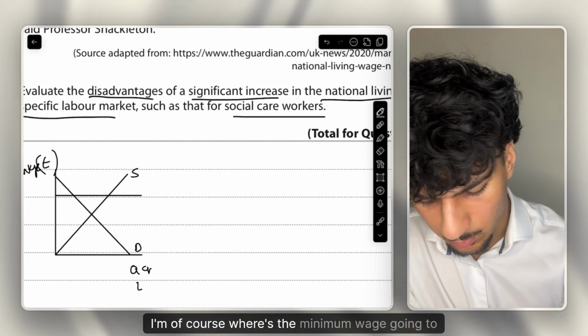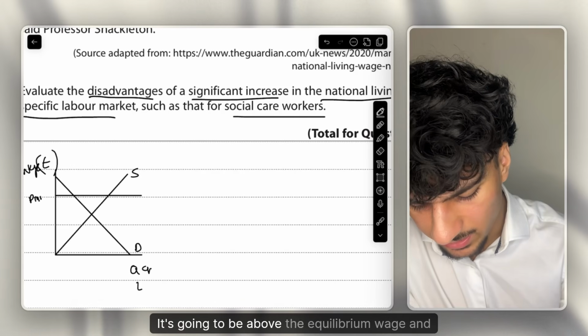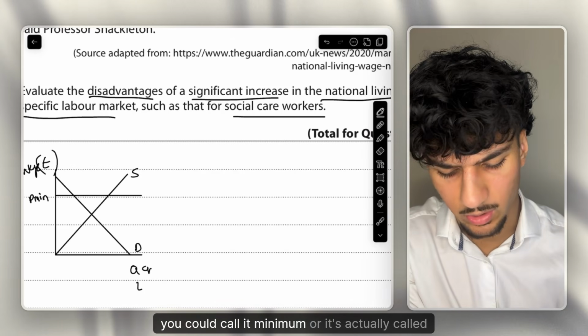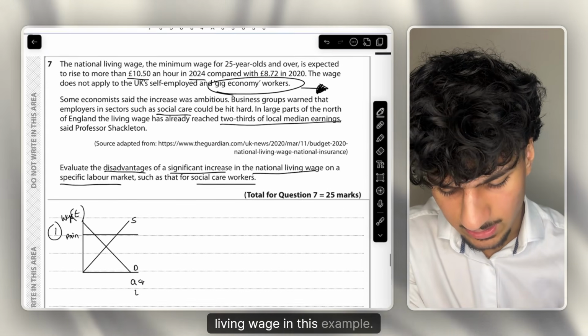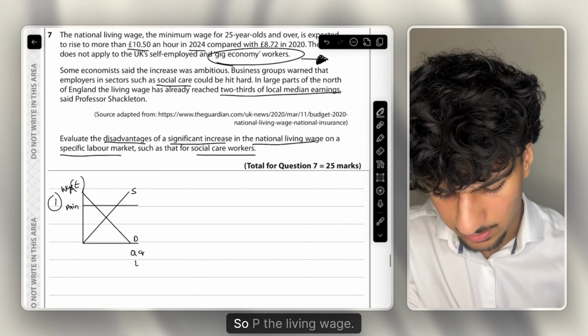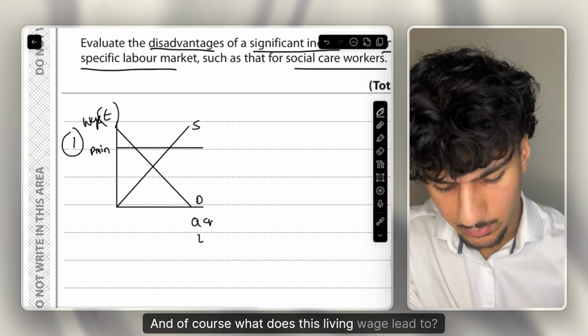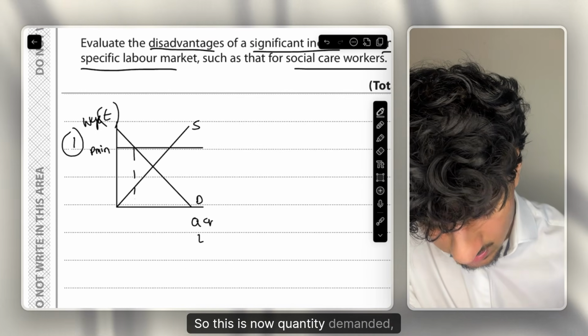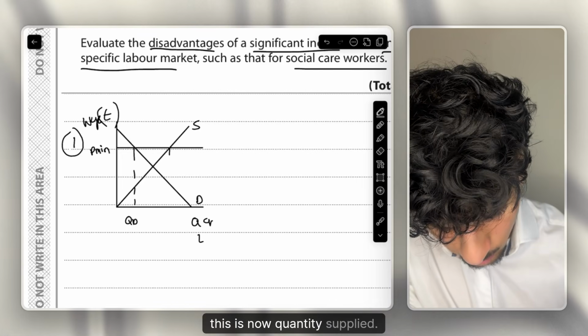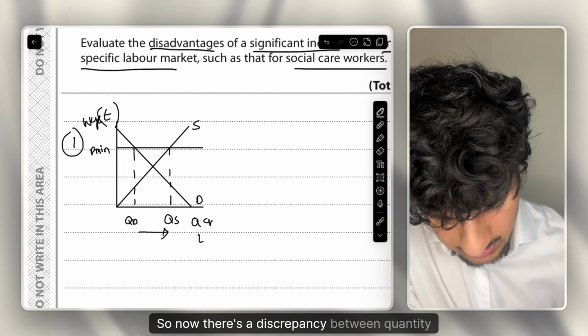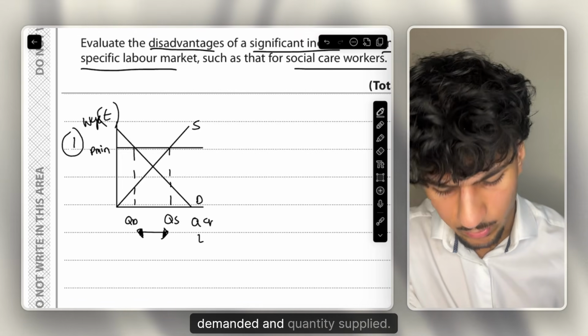Of course, where's the minimum wage going to be? It's going to be above the equilibrium wage, and you could call it minimum, or it's actually called living wage in this example. So P the living wage, and of course, what does this living wage lead to? Let's see. So this is now quantity demanded, this is now quantity supplied. So now there's a discrepancy between quantity demanded and quantity supplied.